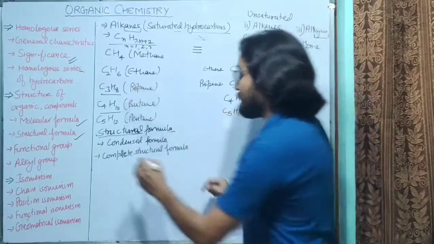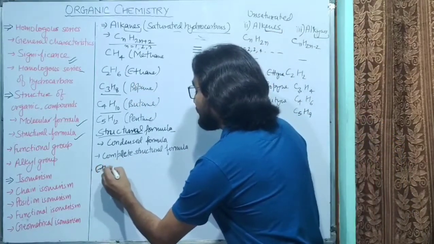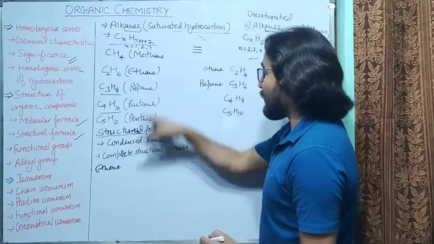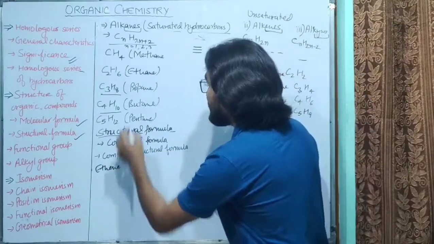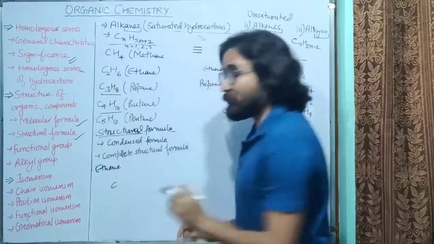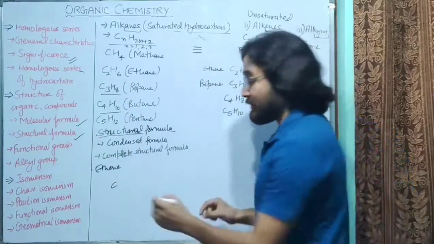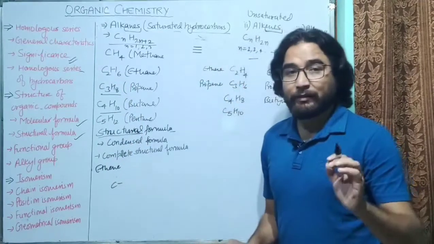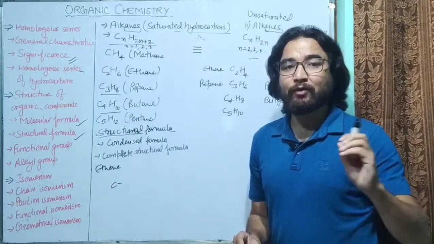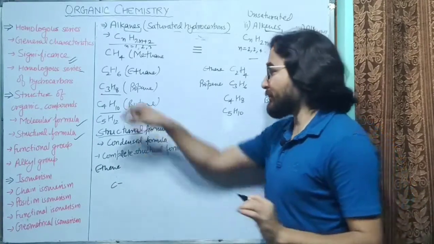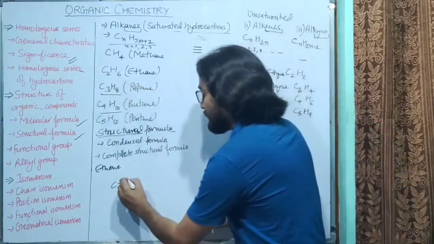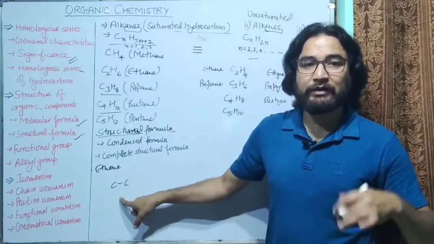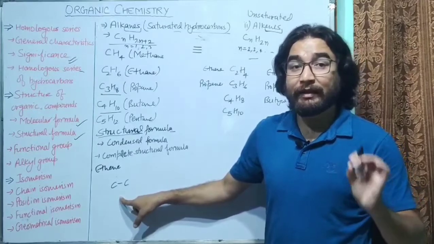For example, we are writing the formula of ethane. So how do we put the complete structural formula? That is C2H6. So we have to represent each and every bond. So in this there will be a carbon chain. So I will make you understand how can you make the structure of this compound. So you can see here there are 2 carbon atoms. So C and C. Obviously carbon atoms first they will be attached to each other.